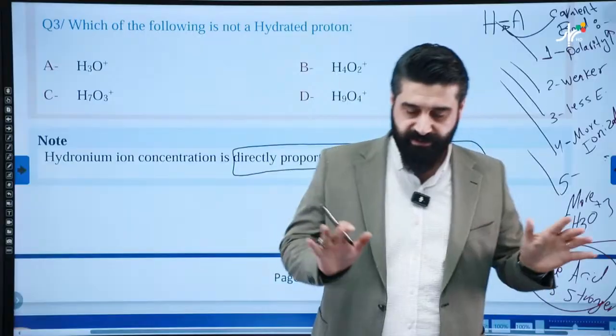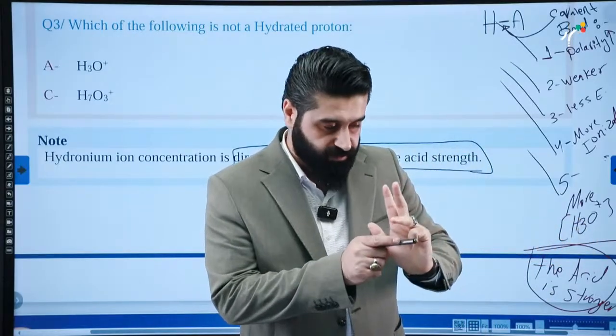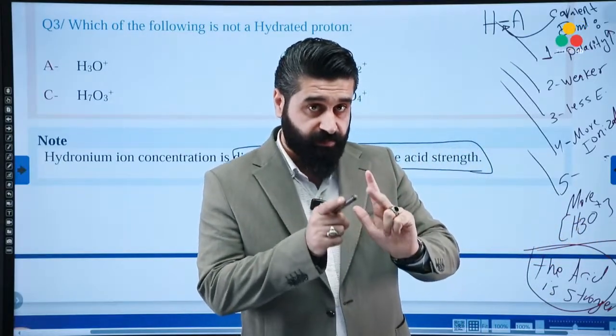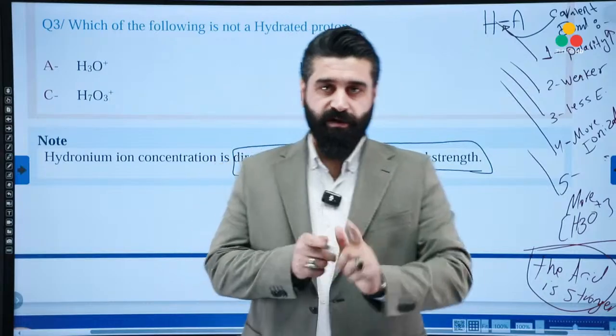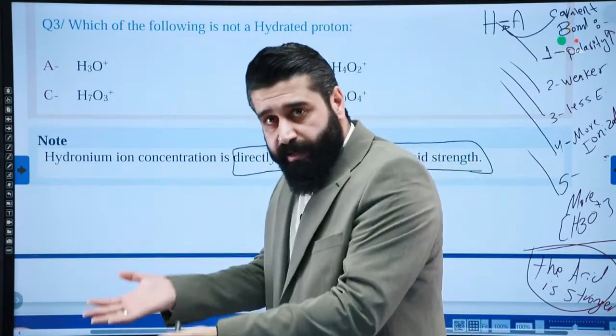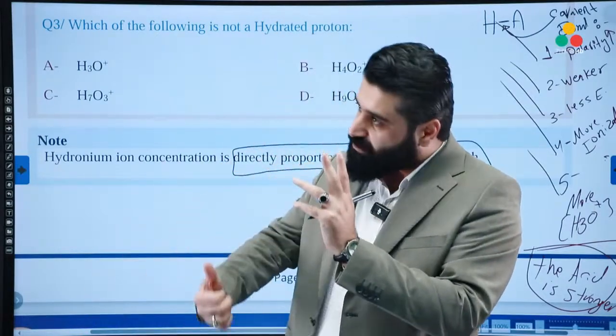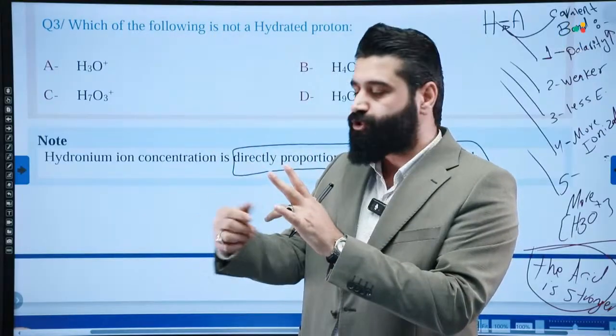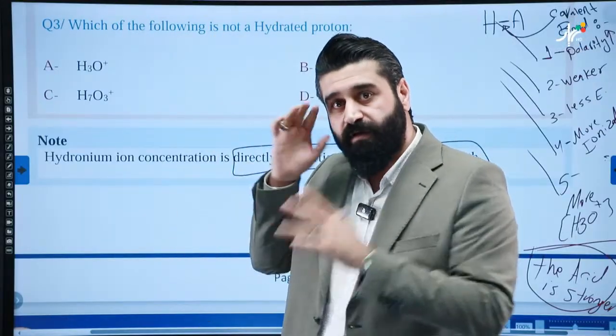Look, the following things are directly proportional: the strength of the acid, the ionization, the concentration of hydronium ion. So as the acid gets stronger, the degree of ionization increases, and the concentration of hydronium ion increases.